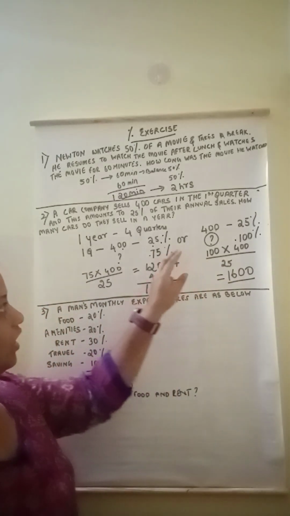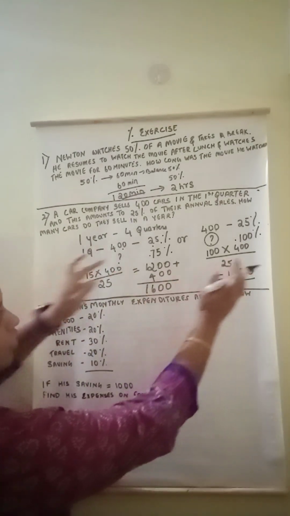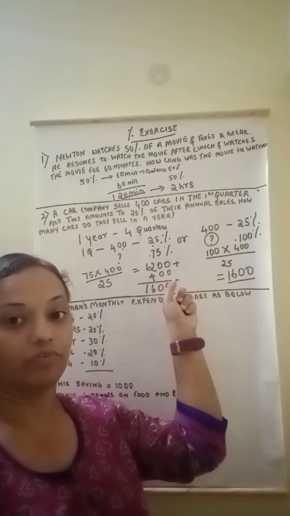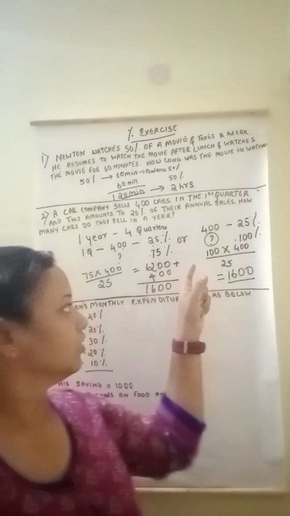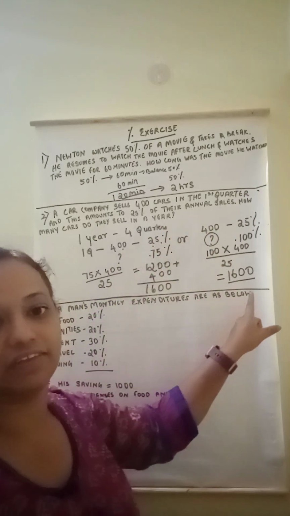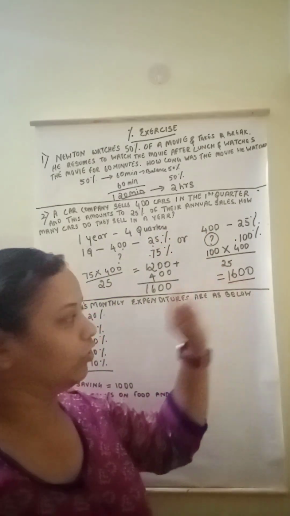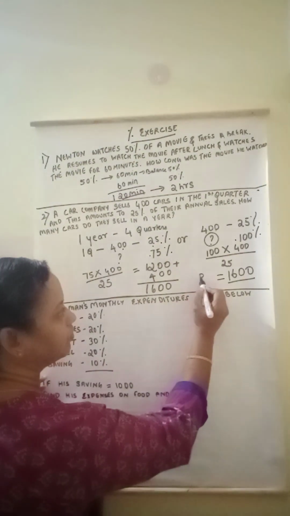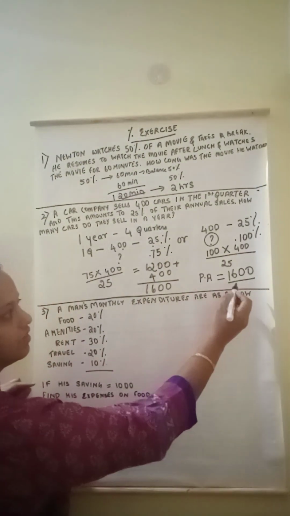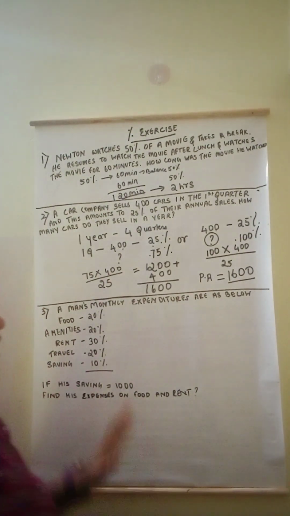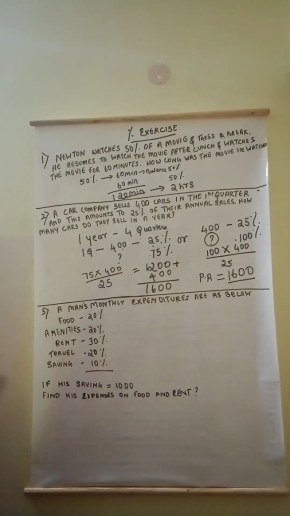Okay. So you can do it either like this or like this. So usually these sums come for multi-choice questions. So if you have to do it fast, you can do it like this and get the answer faster. This will save a lot of time. So annually, per annum, this car company sells 1600 cars. Okay. Now we shall do the third sum.